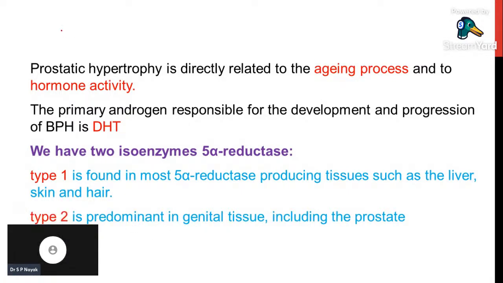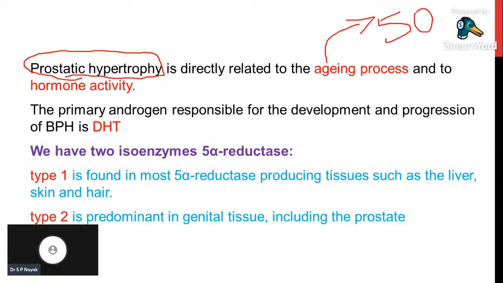Actually, prostatic hypertrophy is increased size of prostate glandular cells. Prostatic hypertrophy is directly related to the aging process and hormone activity. When the patient is greater than 50 years of age, that is one risk factor, and the elevated concentration of hormone, particularly dihydrotestosterone.